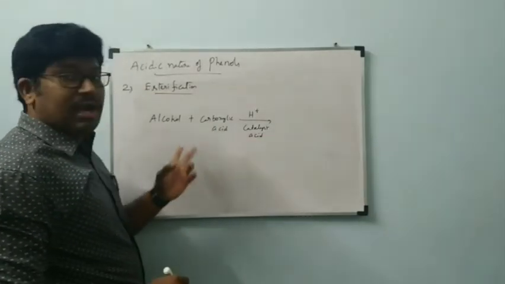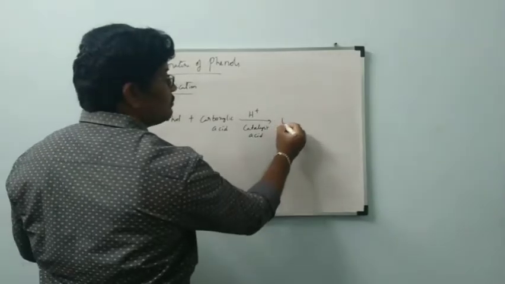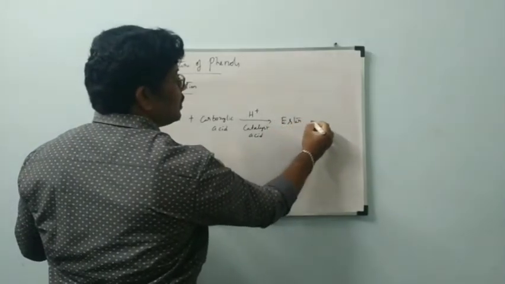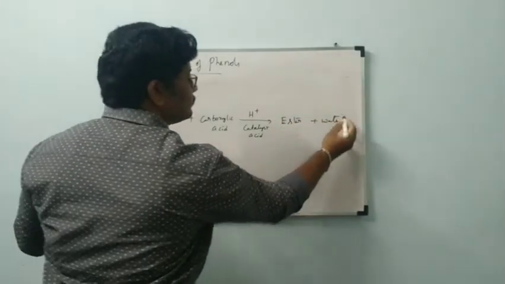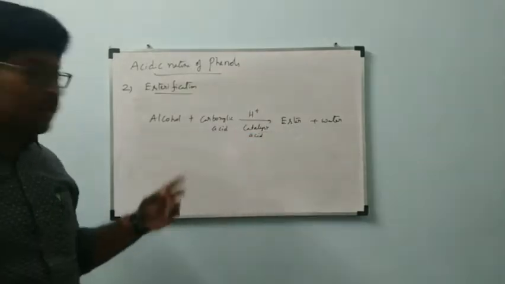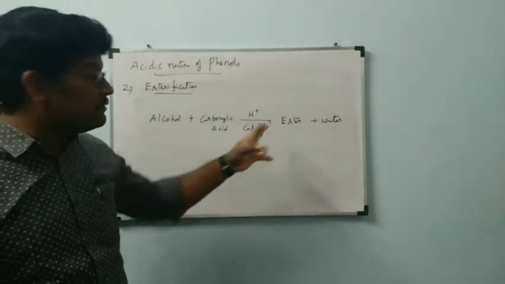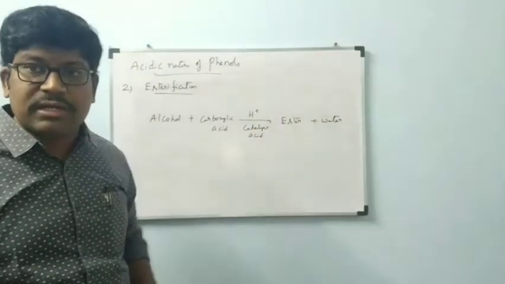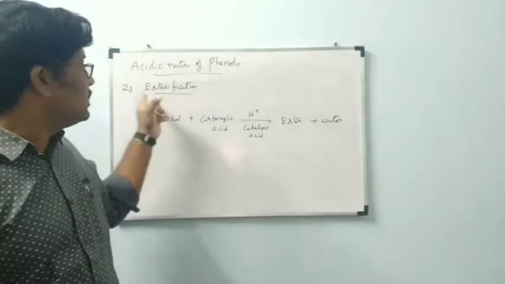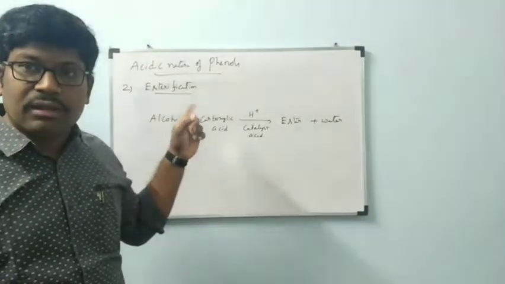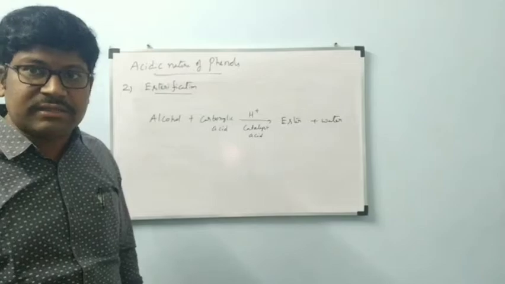This alcohol and carboxylic acid will undergo reaction to form ester plus water. Alcohol plus carboxylic acid will form ester plus water. This type of reaction is called esterification.